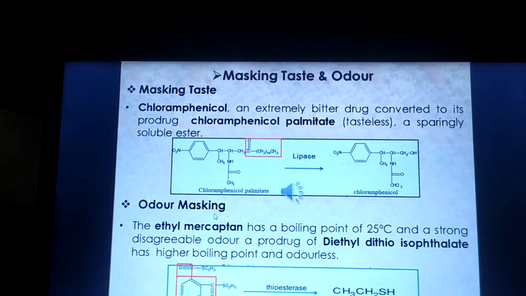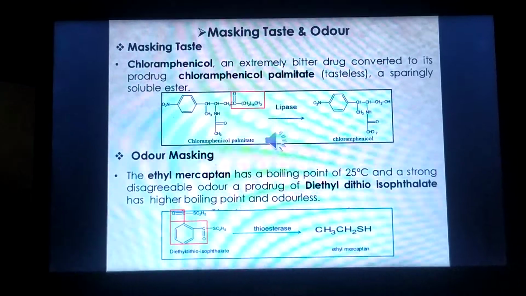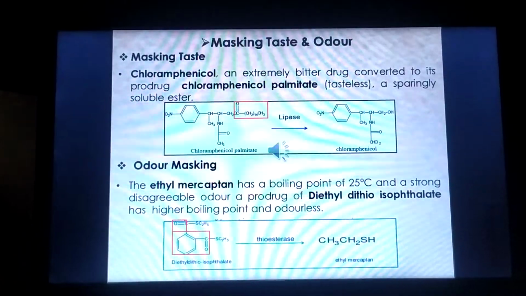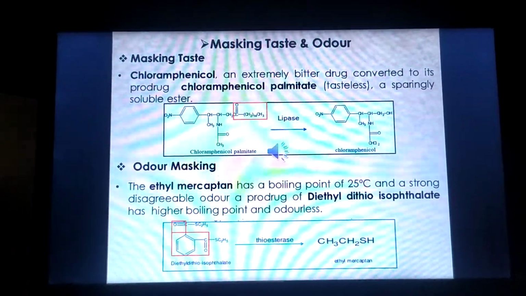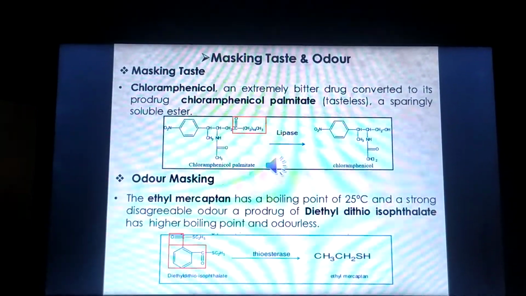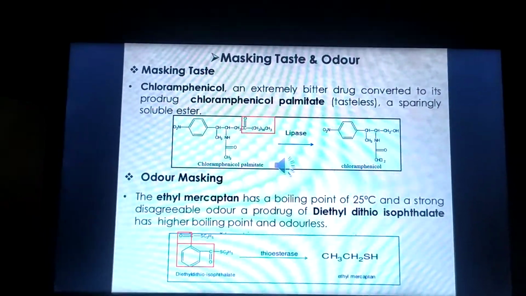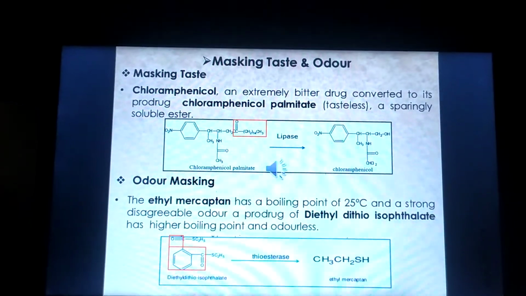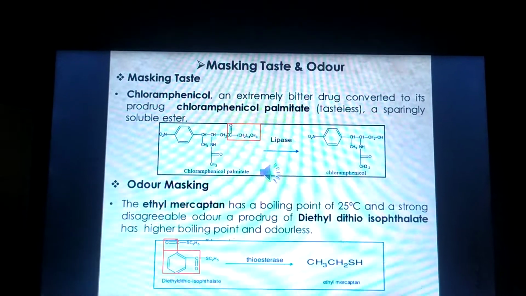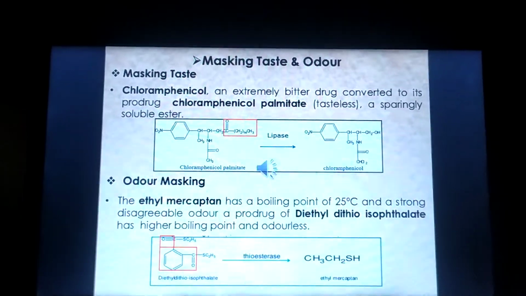Second one, odor masking. Ethyl mercaptan has a boiling point of 25 degrees Celsius and has a strong odor. But as we increase the boiling point of ethyl mercaptan, the odor decreases. So diethyl diisothiolate has a higher boiling point than ethyl mercaptan; it is the prodrug of ethyl mercaptan, and it is odorless. Due to its higher boiling point, it is odorless.